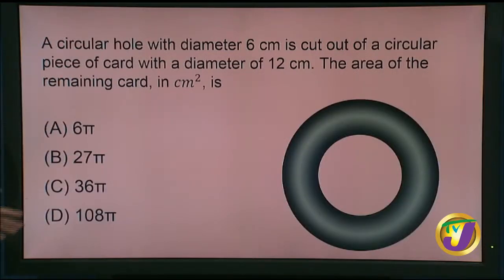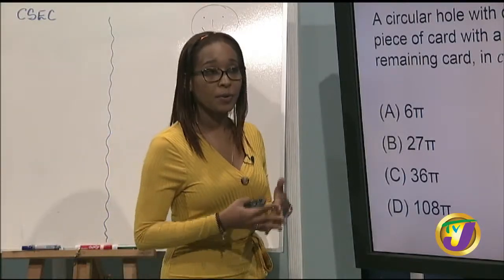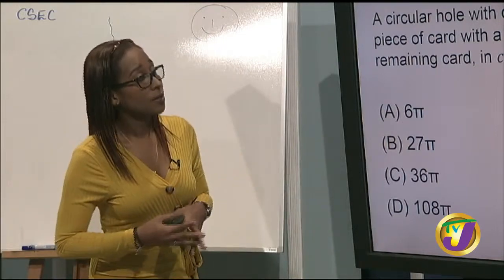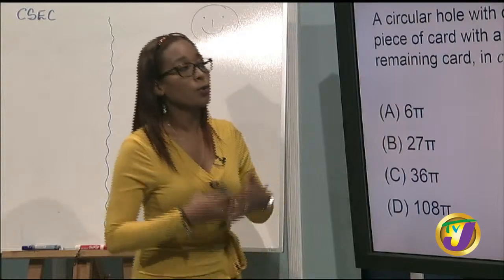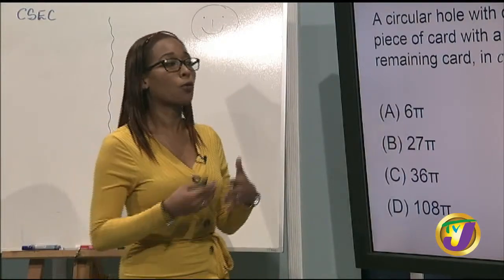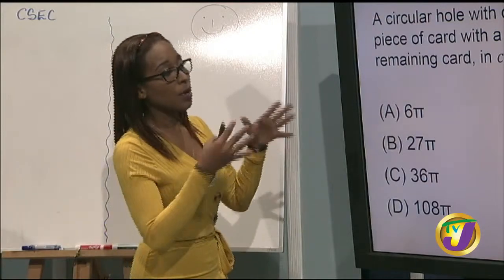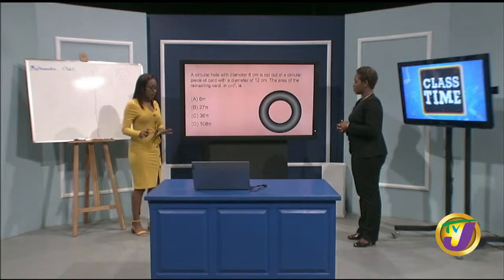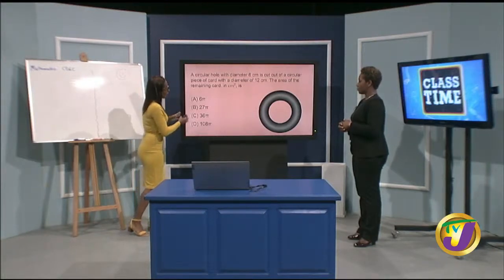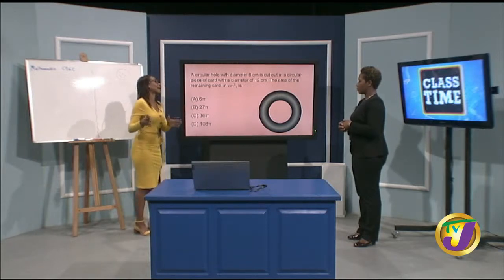Some of us would just look and say, boy, this looks hard. But come on, use what we know. We know how to find the area. We know that they're talking about a circle here, and they have a diameter. What do we know about diameter? What do we know about radius? We do our linking there to see what's happening. After we have done that, we see where we can start. We start, and then we can also look at our responses here to see if we're on the right track.